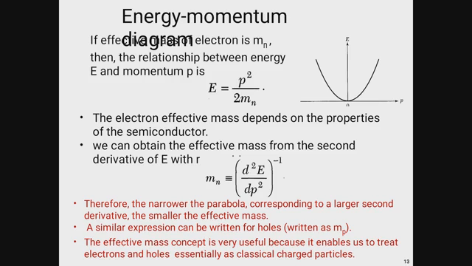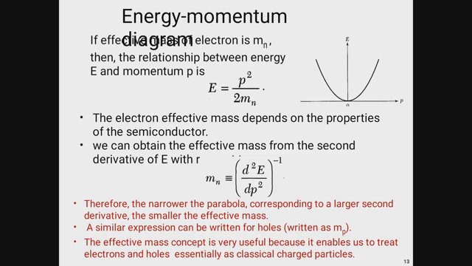Second, the electron effective mass depends on the properties of the semiconductor. That means the effective mass will vary; the value of the effective mass depends upon which kind of semiconductor material you have chosen.